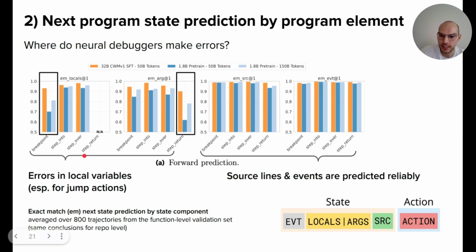And we also see that in the local variables, especially the jump actions like breakpoint and step return, there are the biggest errors, and the gap between the 32 billion parameter model and the small model is the largest, because I suspect that the 32 billion model just has the capacity to do more computation within the model than the small model. So this could explain this gap.